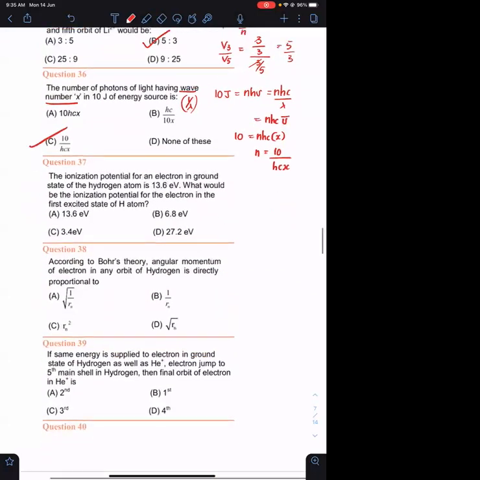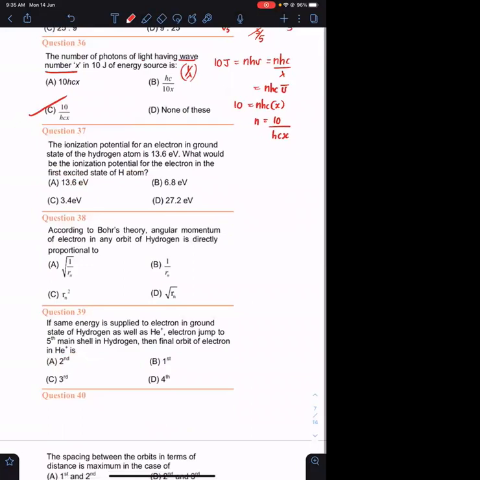Okay. Question number 37. The ionization potential for an electron in ground state of hydrogen atom is 13.6. यह information दिया है, but without giving you this information also, you already know this. It is 13.6. Agreed? What would be the ionization potential for the electron in the first excited state? First excited state मतलब n equals to 2. n equal to 2 में what is the energy of the electron? It is minus 3.4. Agreed? So minus 3.4 को आपको 0 करना है. So the answer is plus 3.4. Option C.